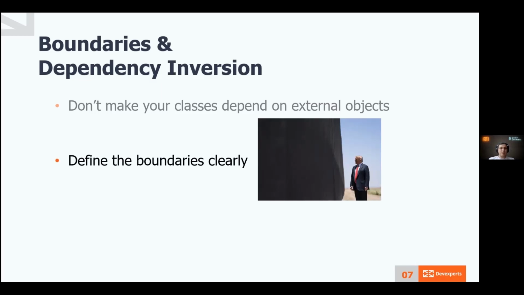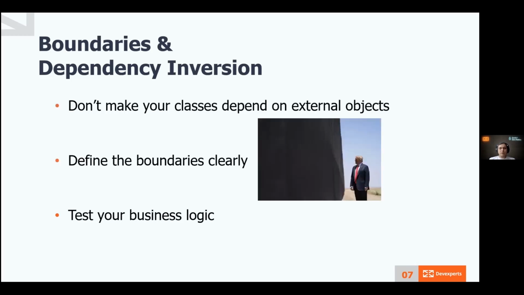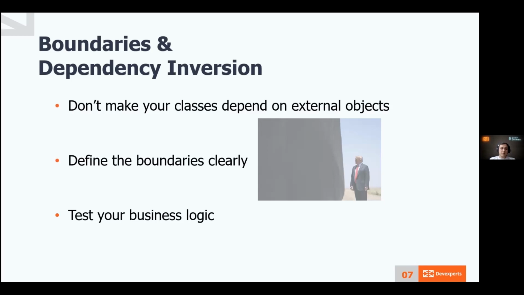Instead, it would be better to define a boundary and map external objects to your internal entities so that external objects depend on your model. It allows concentrating on logic and testing things we really care about. We don't want to test external objects because we can't control them. This way we could migrate to Slack SDK easier, but it was a little bit too late when we realized it. And we learned from mistakes, and now we're applying such a pattern in everyday work.